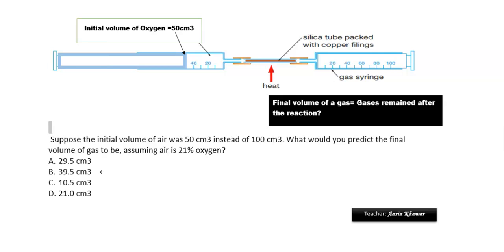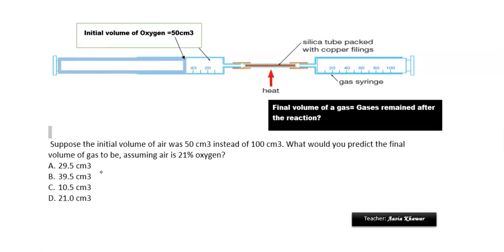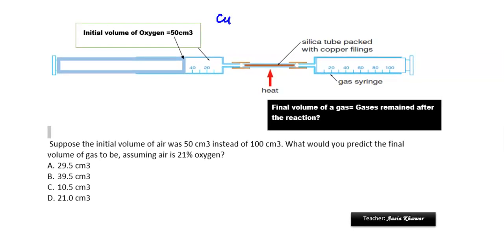When we have 100 centimeter cube, oxygen is being consumed by the copper turnings which are present here, because copper and oxygen react together making copper oxide. This was the reaction, and this copper which is present here reacts with oxygen making copper oxide. So this reaction happens here, and after cooling, we get the remaining volume of the gas, which is 79 centimeter cube, 78% nitrogen and 1% noble gases.